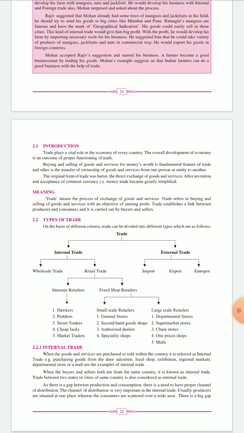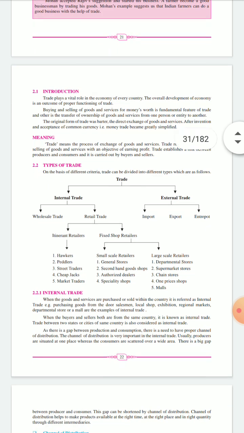Next one is fixed shop retailers. These fixed shop retailers are divided into two: small scale retailers and large scale retailers. Small scale retailers have a very small fixed shop for their buying and selling process. Those are general stores, second hand goods shops, authorized dealers and specialty shops. And large scale retailers are departmental stores, supermarket stores, chain stores, one price shops and malls. Okay, in external trade, we have import, export and entrepot.